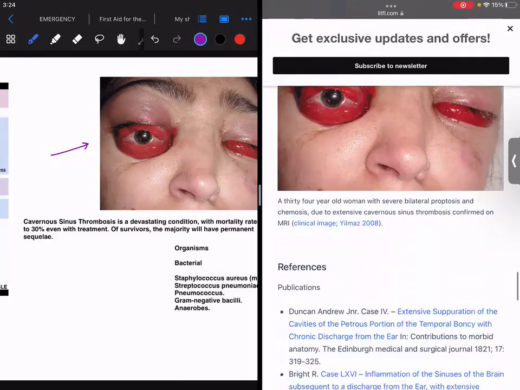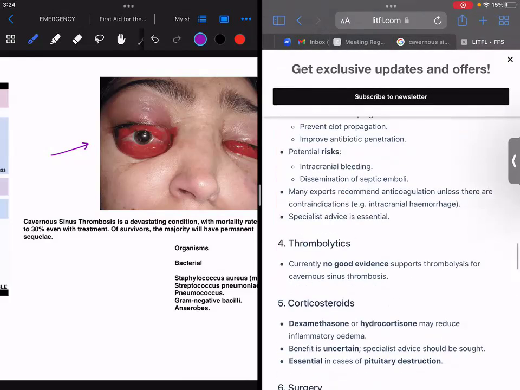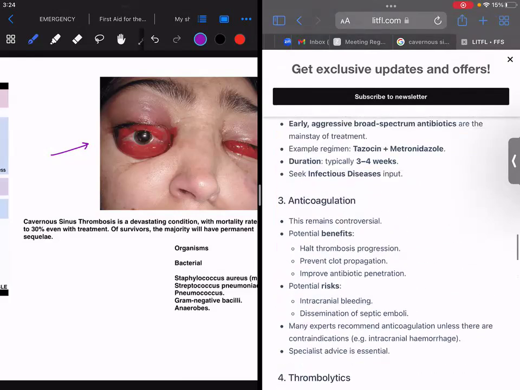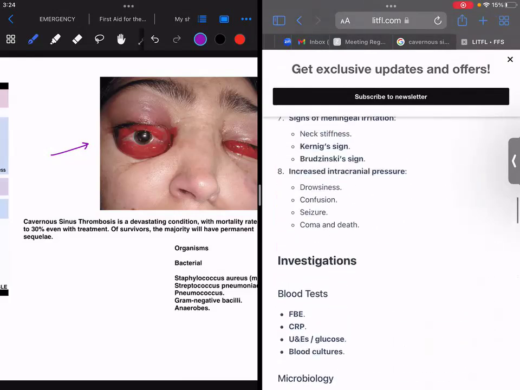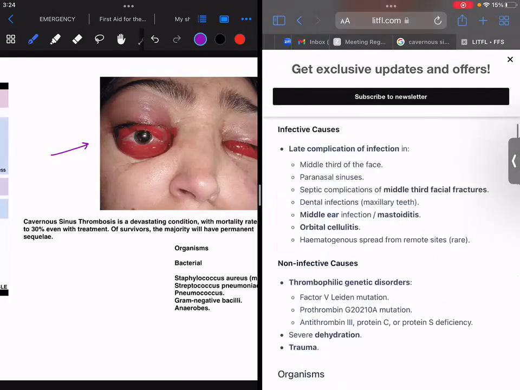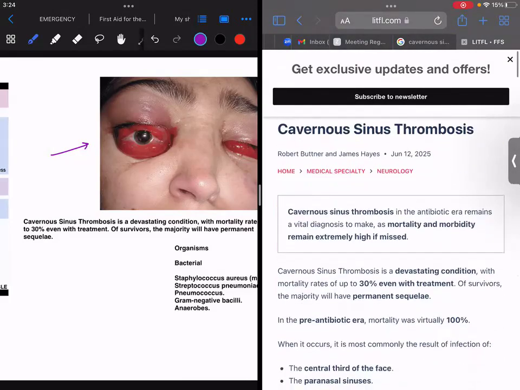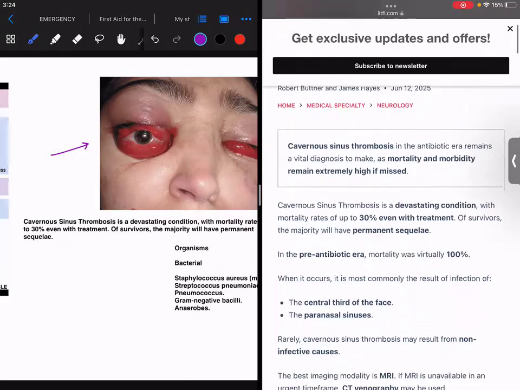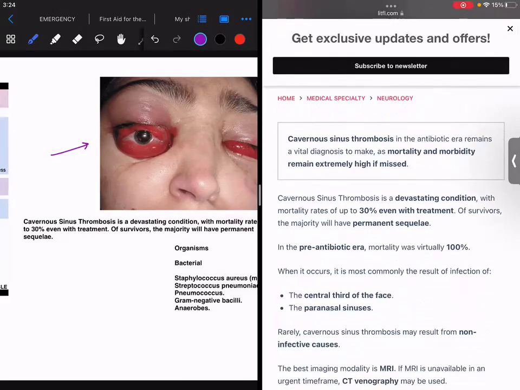Basically, this is a real case, a real patient, and these guidelines are taken from the beautiful LITFL of Australia. What they write over there is that cavernous sinus thrombosis in the antibiotic era remains a vital diagnosis to make, as mortality and morbidity remain extremely high if missed.